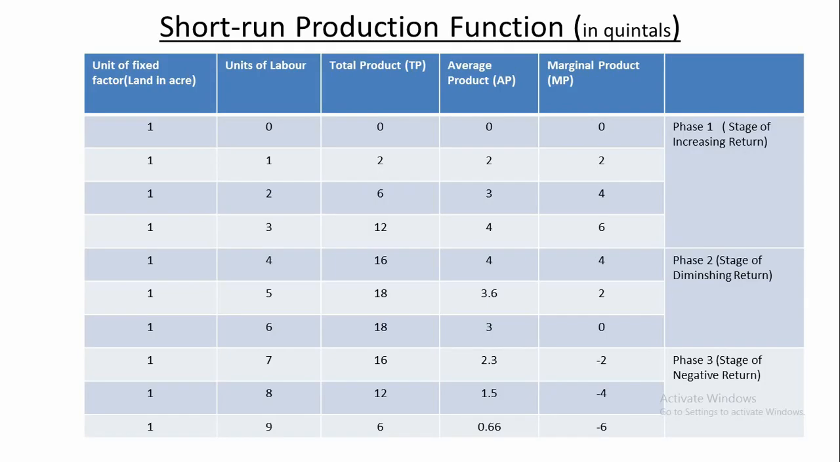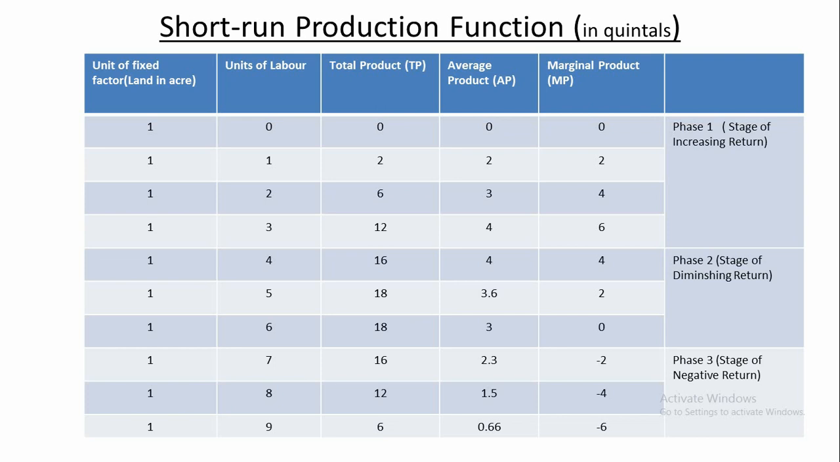Come to the table. You see, in this table, it is written short-run production function, and the product is measured in quintals. 2 quintals, 6 quintals, right? Like that.